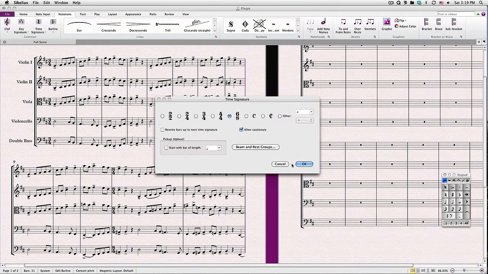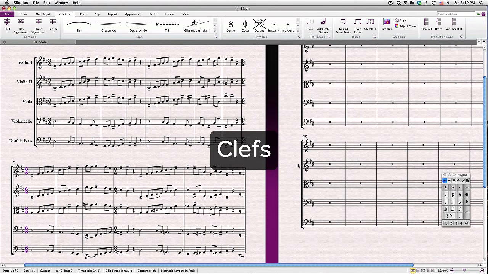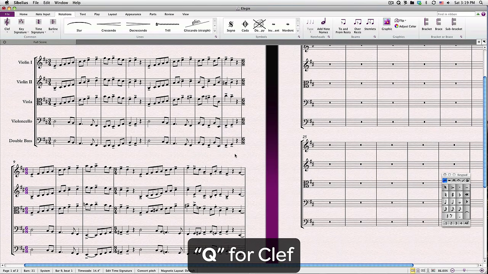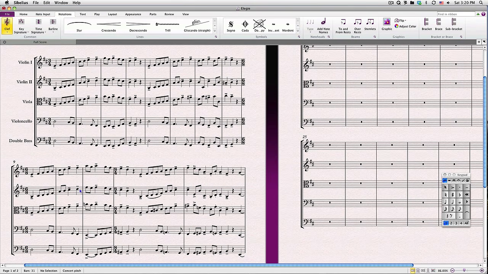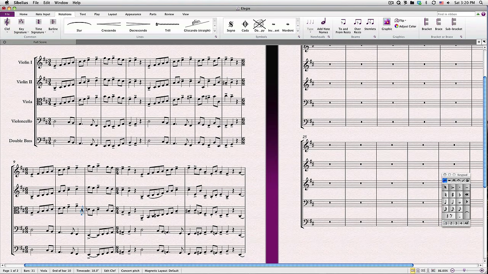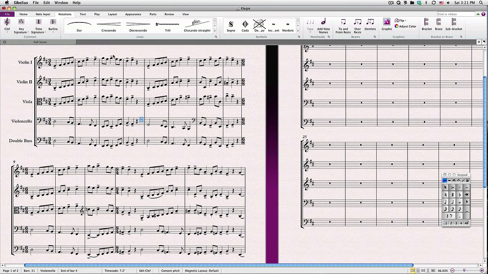Clefs are placed on a staff-by-staff basis, but otherwise they behave similarly to key and time signatures. Its shortcut is the letter Q, because the letter C is already reserved for the note name C. You can place an open-ended clef change, like this, or you can circumscribe it to a passage selection, at the end of which the original clef will be restored.